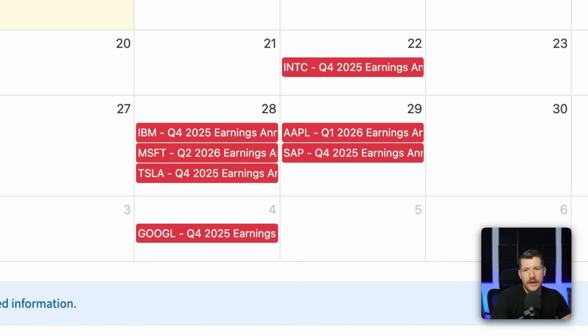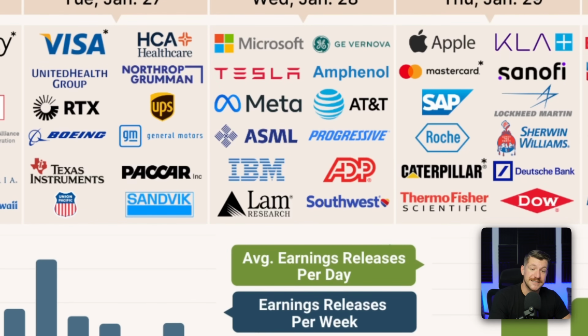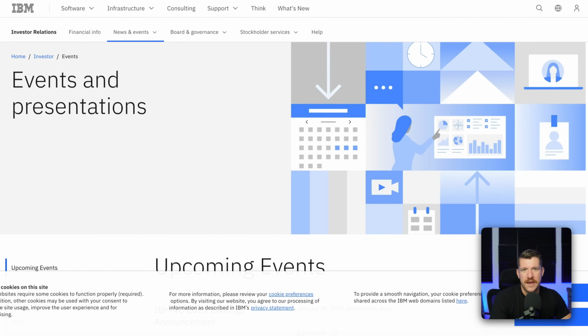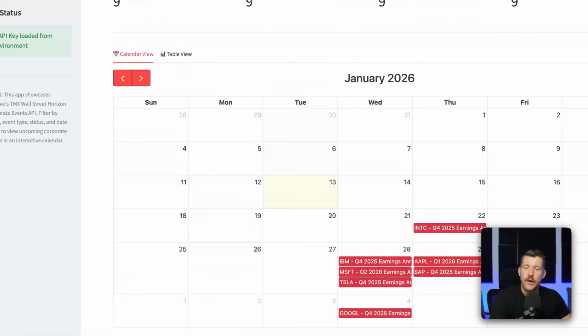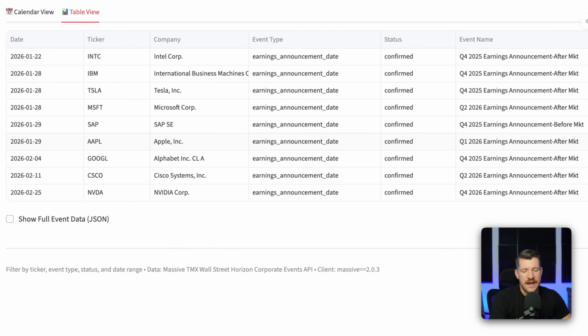And even if we go back over to the Q4 earnings calendar that Wall Street Horizon created, looking at the 28th, we can in fact see Microsoft, Tesla, and IBM. What's really cool about this is I can click one of these, and if I scroll down, I can link out to the announcement that the particular company made for their earnings. Going back over to the calendar, I can go to a table view, which lists out any and all of the events it found that match the parameters I set into the API.